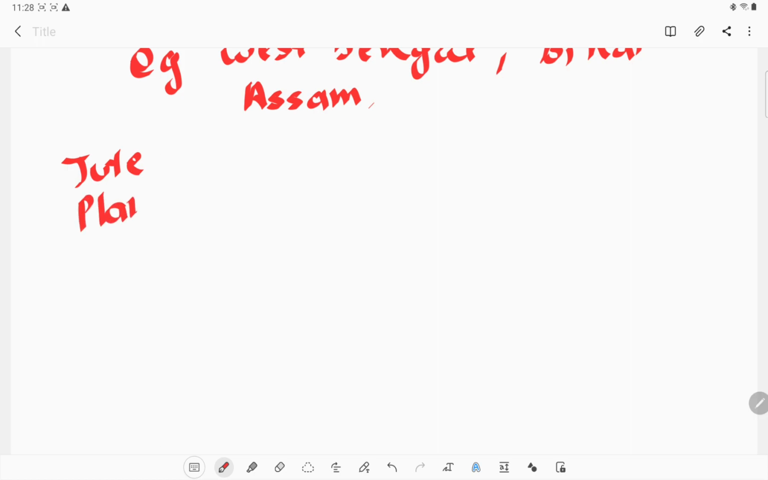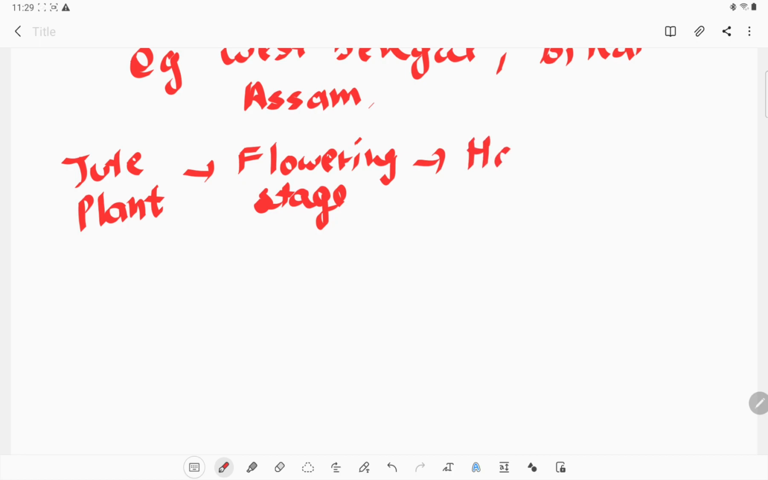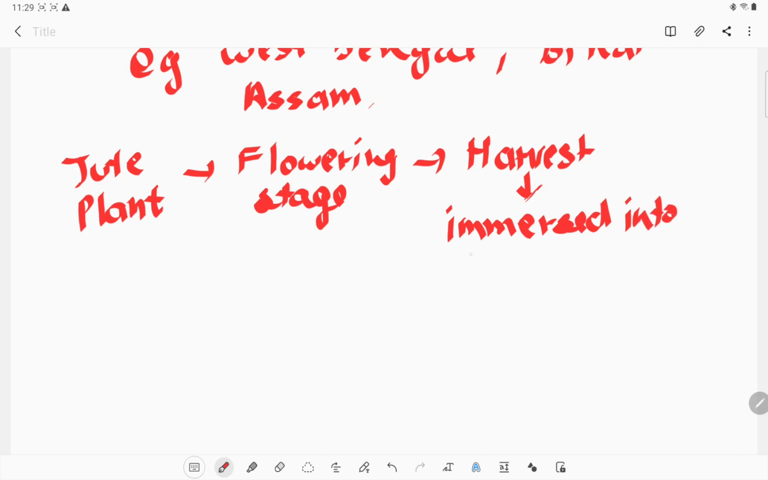Now how do we get the jute fiber from the jute plant? First we grow a jute plant till the stage of flowering. Okay, till the flowering stage we grow that jute plant. Now harvest it. Cut it down, harvest it, and immerse it into water. Why do we need to immerse it into water?